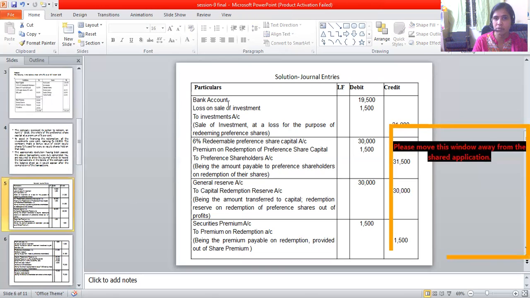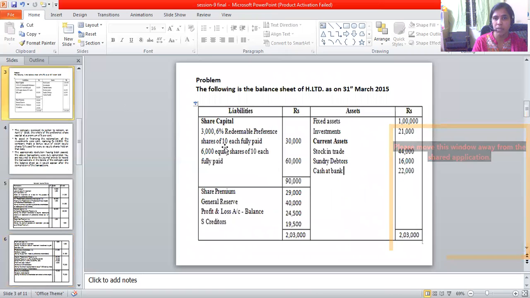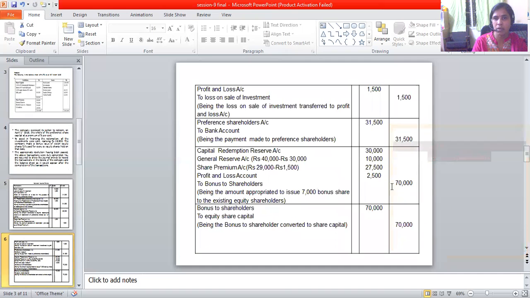I told you in the first transaction there was a loss. This has to be closed by transferring the loss to the P&L account, and preference shareholders account debit to bank account. This is the payment that we make to the preference shareholders. Now the bonus to the existing shareholders is that 6,000 shareholders will get 7,000 bonus shares.